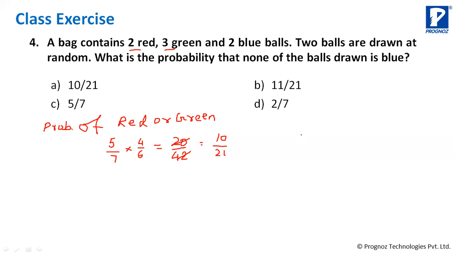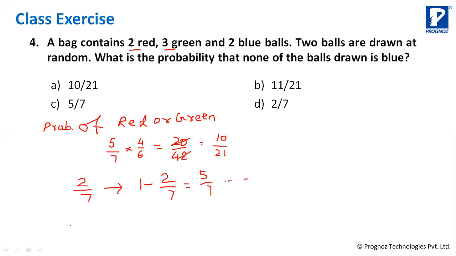Understood? एक ये तरीका से ले सकते हैं। दूसरा अब आइए हम लोग उससे करते हैं। What is the probability that none of the balls drawn is blue? So let's understand what is the probability of getting blue when first time I do. There are 2 blue balls out of 7. This is the probability of getting blue the first time. So what is the probability of not getting blue? 1 minus 2 by 7 is equal to 5 by 7. This is the probability of not getting blue first time when you take out.